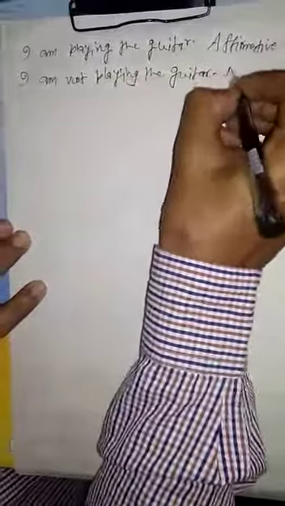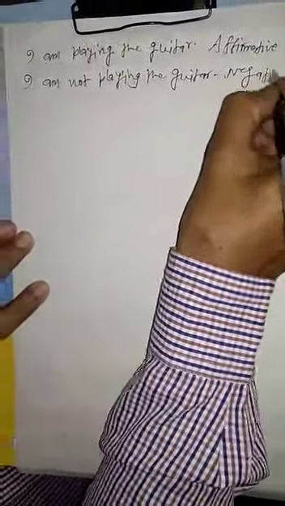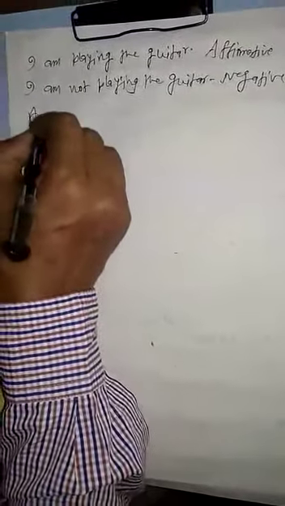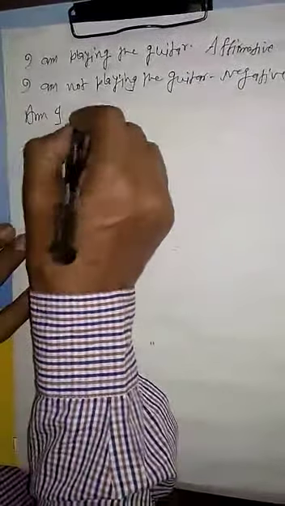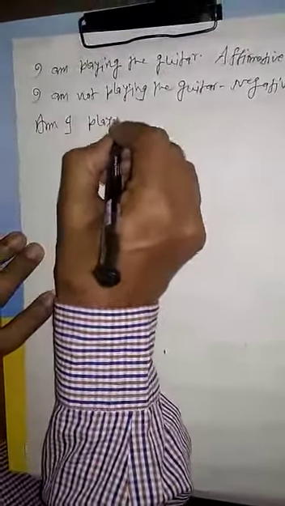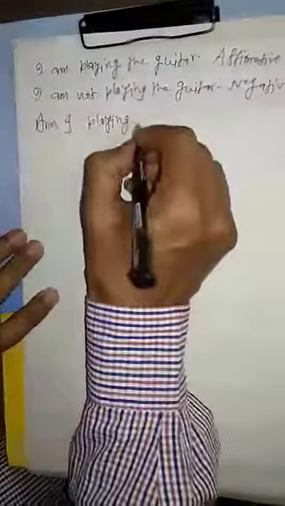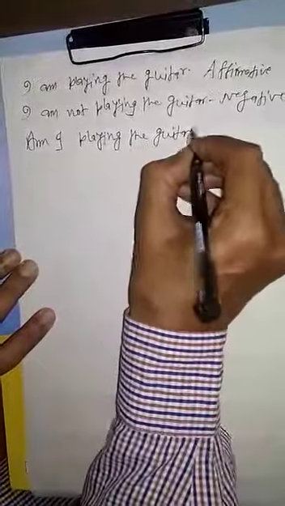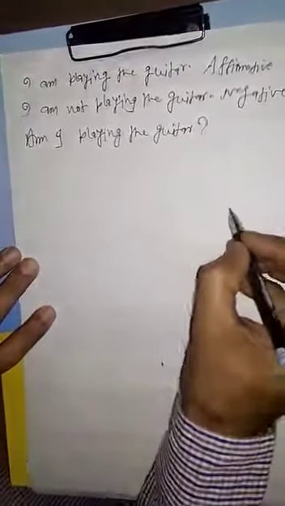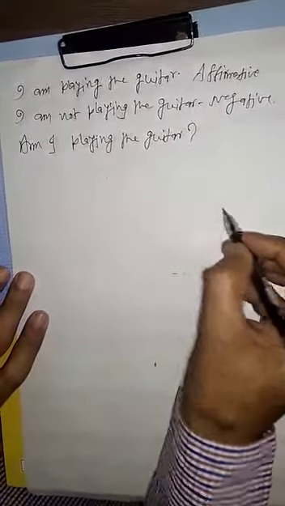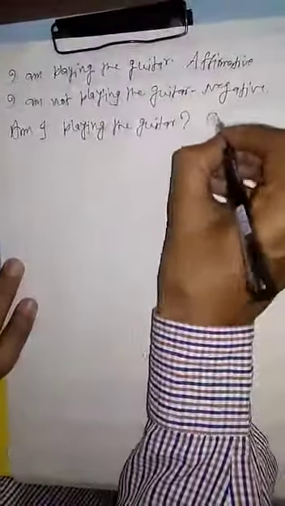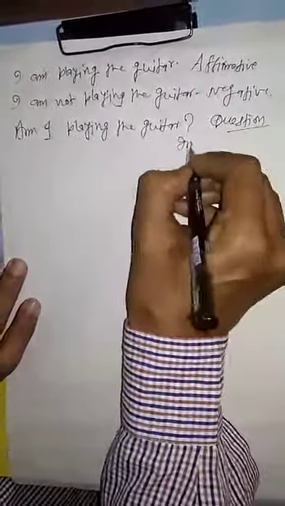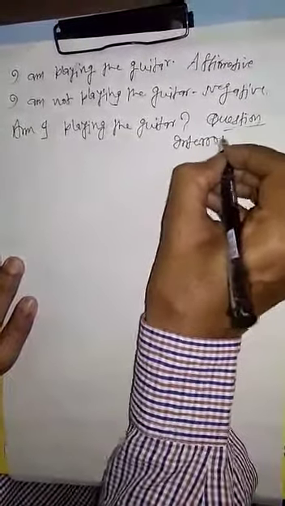This is the example of a negative sentence. Similarly, am I playing the guitar, and put the sign of question at the end of the sentence. This is the example of a question sentence or interrogative sentence.